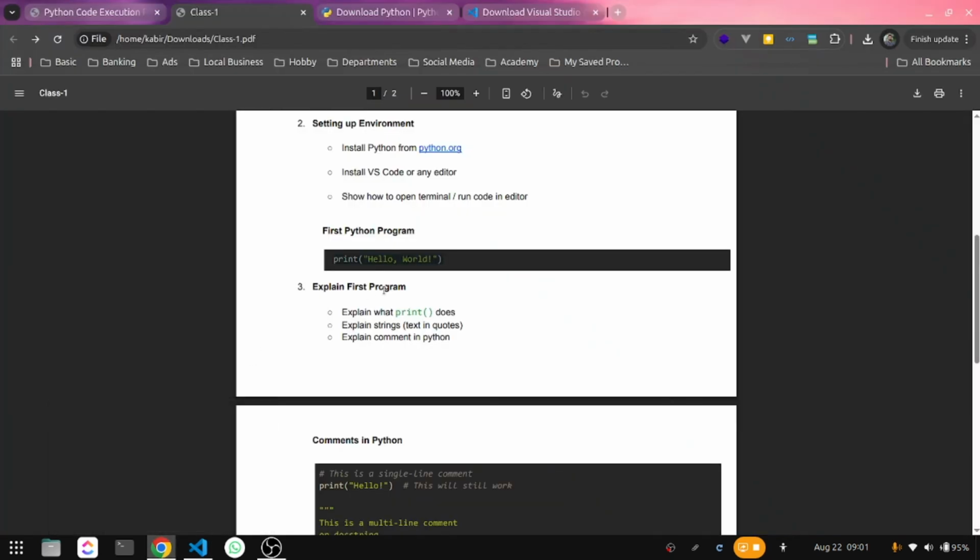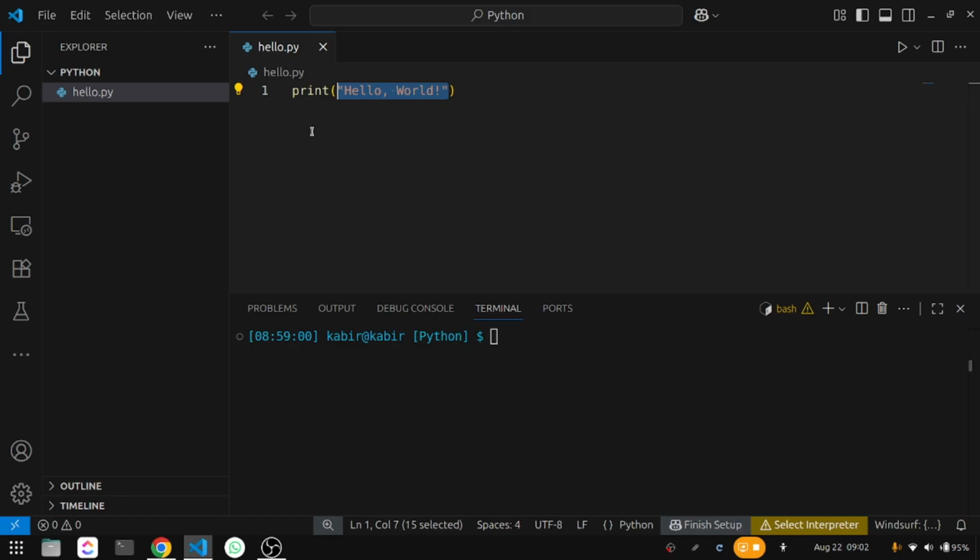So we go to the doc here. This is the Python print function. It is helpful for showing some output in the terminal. So whatever we put in this bracket, it will show in the terminal. Then here we have put hello world inside quotation marks. This is important. If we don't put the quotation, it will show you some errors because we cannot put a string directly like this. In programming, strings are actually text. So that text should always be written in quotation.